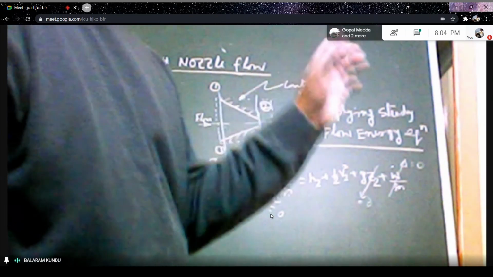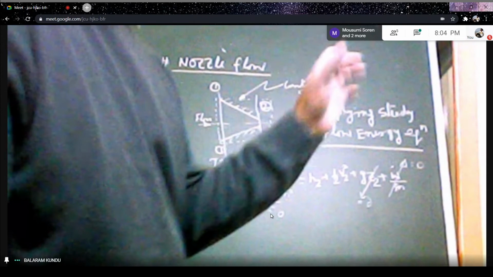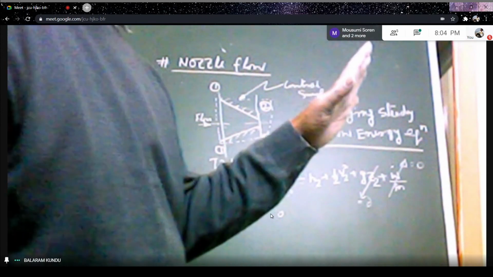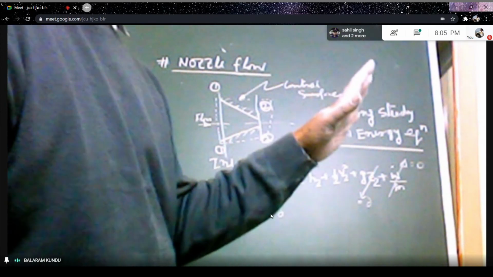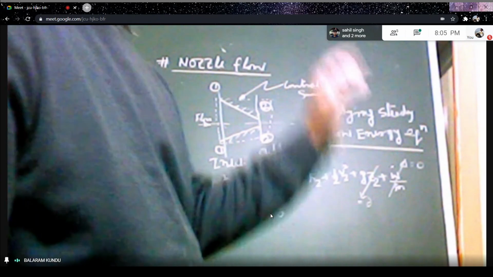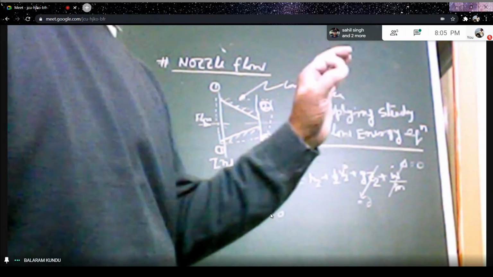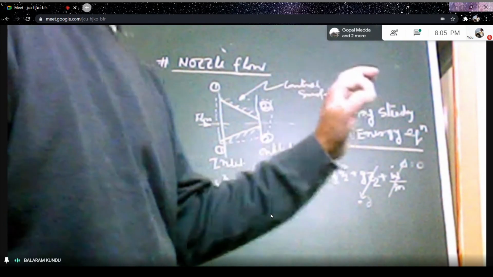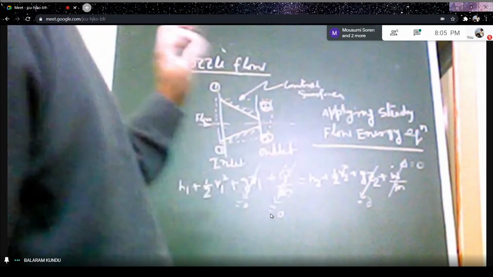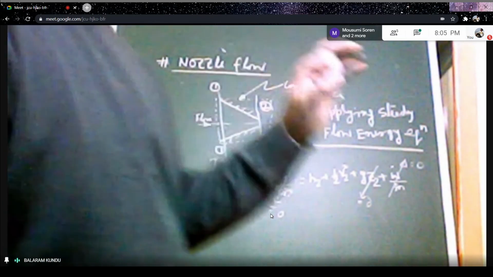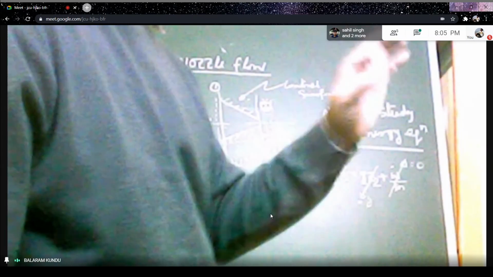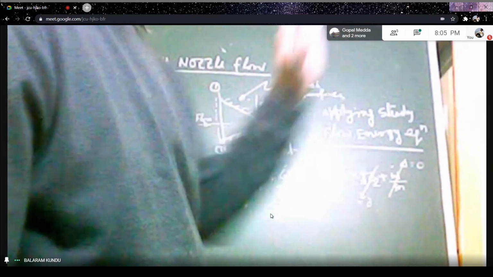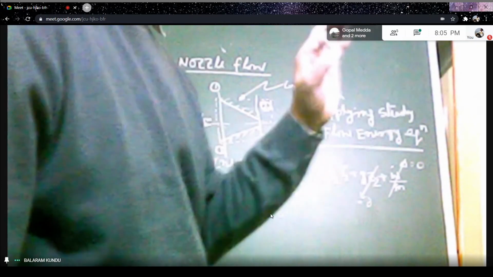The nozzle size difference is very small, so we assume Z1 equals Z2, and therefore the effect of datum head can be neglected. Number four, flow is one-dimensional. We assume only one-directional flow takes place.